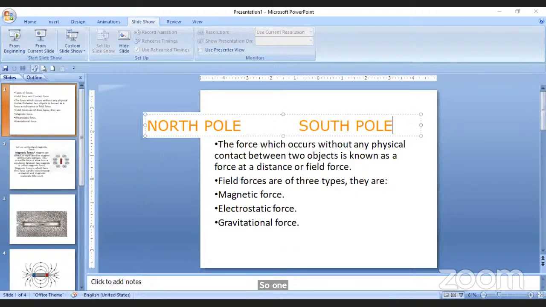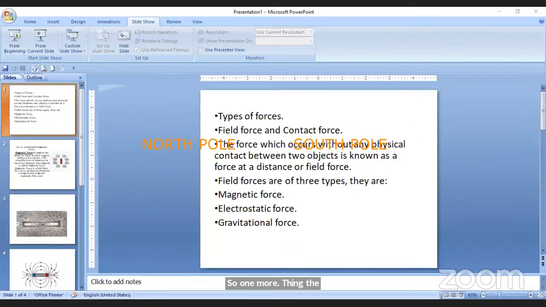In the previous diagram, you have observed one thing. I will go to the previous slide. See what you have observed here. Observed anything? Yes. Here at the places of the poles, the magnetic field lines and the clustering of the iron dust is more and more.